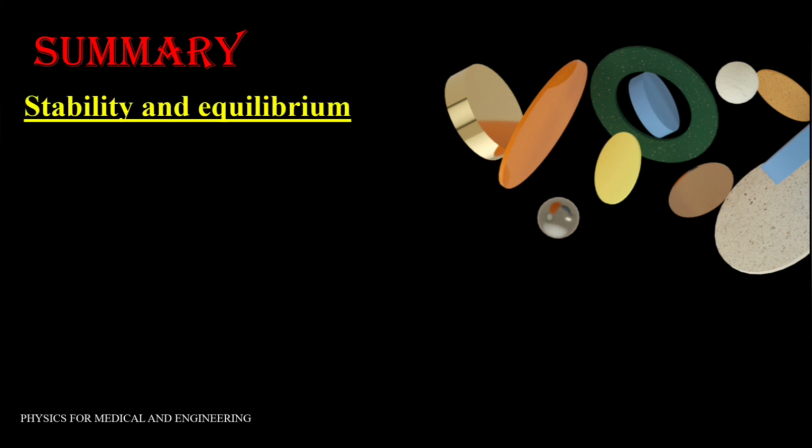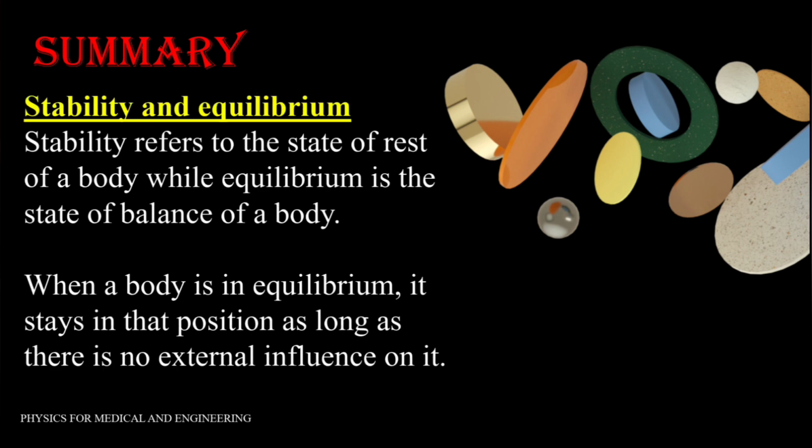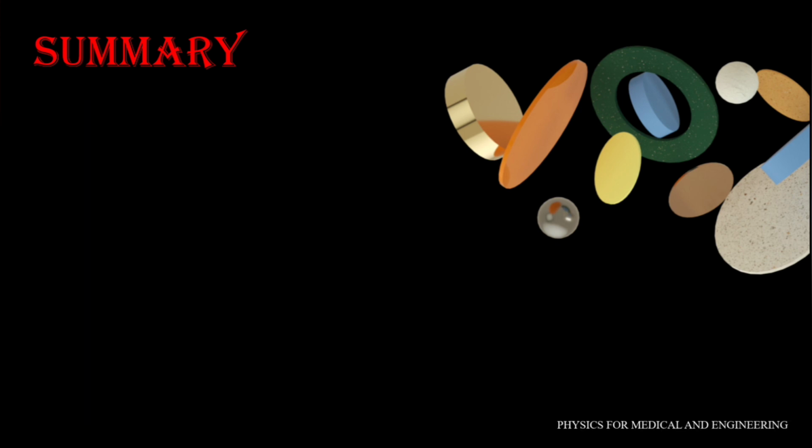Now the conclusion. First, stability and equilibrium. There is a very thin line between stability and equilibrium. Stability refers to the state of rest of a body, while equilibrium is the state of balance of a body. When a body is in equilibrium, it stays in that position as long as there is no external influence on it.